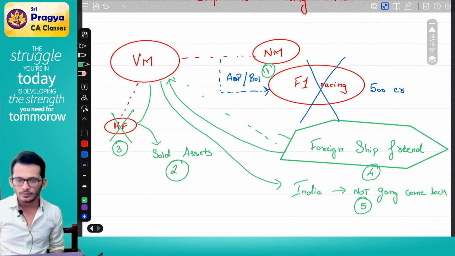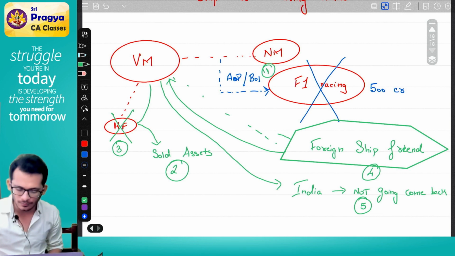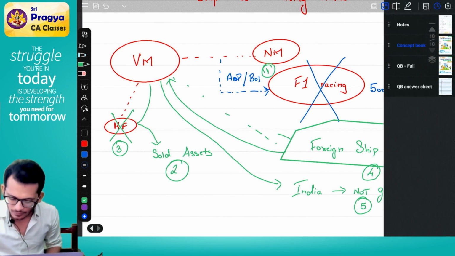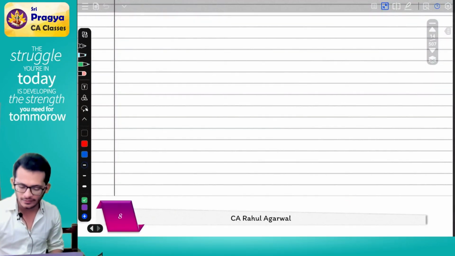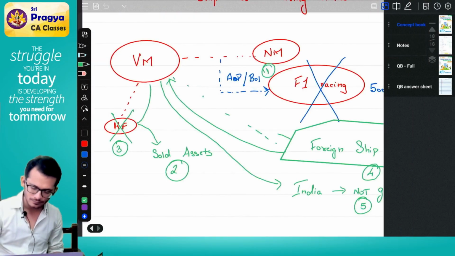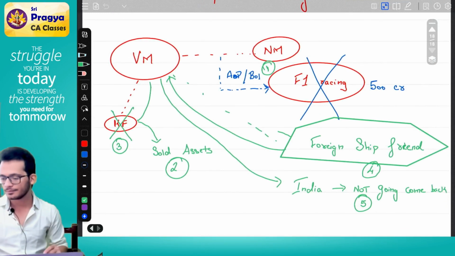I will give you 2 minutes. You have a page in the last. In your concept book itself, you will have some empty page. Okay, I think it will be here, next page. If you feel like you want to write the story, quickly note it down. You can use your own English. Quickly note it down.